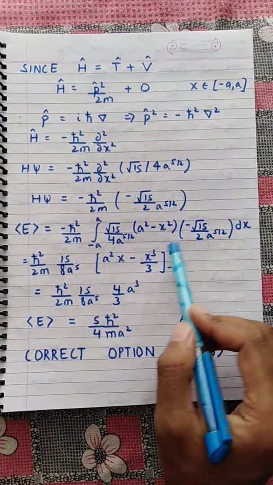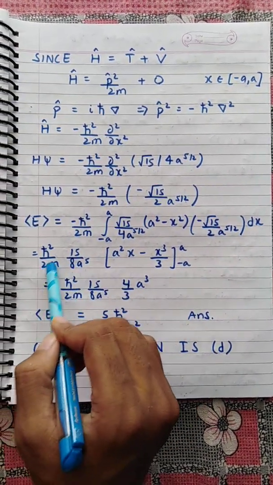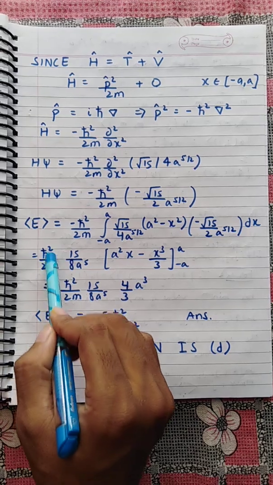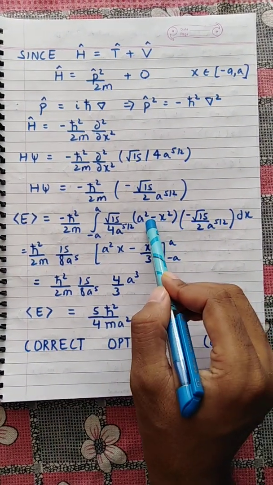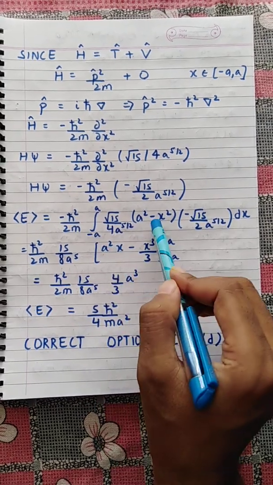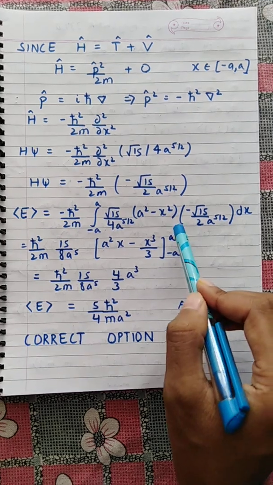After simplifying and doing the integration in the limits from minus a to plus a, we will get the expression h cross square upon 2m times 15 upon 8 a to the power 5. Here the integration of (a square minus x square) will be a square x minus x cube by 3, in the limits from minus a to a.